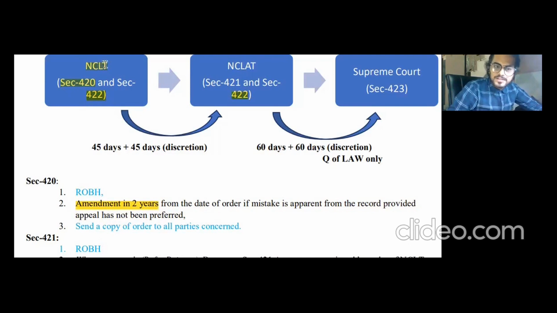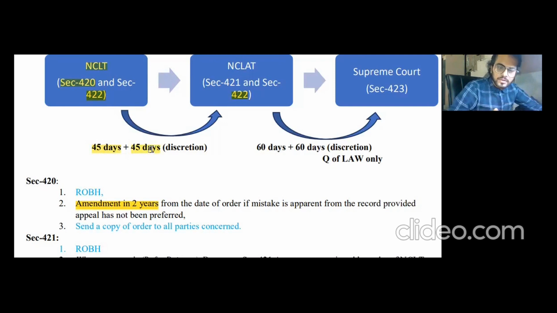So after NCLT, if the NCLT passes an order and either the company or the other authority concerned is aggrieved by the order of NCLT, then within 45 days, the same party shall have to appeal to NCLAT, and the condonation can be given for 45 days at the discretion of NCLAT only. If there is a sufficient reason, the NCLAT may allow it.